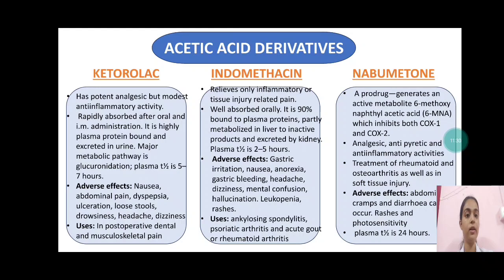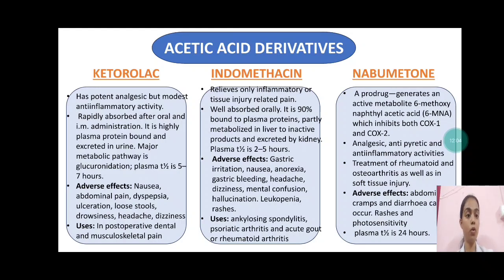Then indomethacin relieves only inflammatory or tissue-related pain. It is well absorbed orally. It is 90% plasma protein bound. It is partly metabolized in the liver to inactive products and excreted by the kidney. Plasma half-life is 2 to 5 hours. Adverse effects: gastric irritation, nausea, anorexia, gastric bleeding, headache, dizziness, mental confusion, hallucination, leukopenia, and rashes. It is used in ankylosing spondylitis, psoriatic arthritis, and acute gout or rheumatoid arthritis.